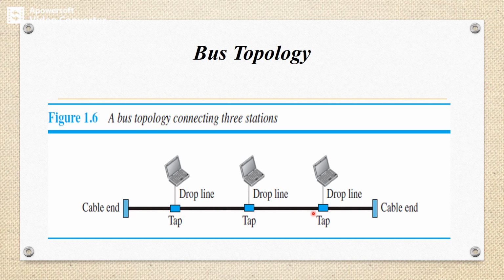When one computer sends a signal, all the computers on the network receive the information, but only the one intended station can respond. But while responding, we have to concentrate on address matching.